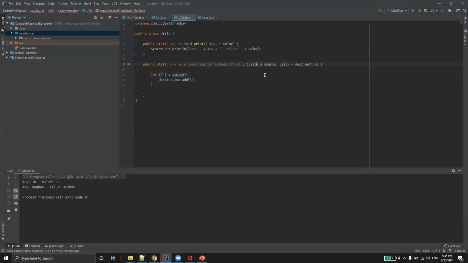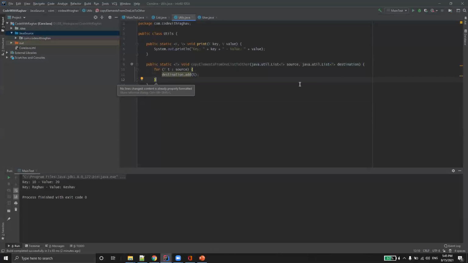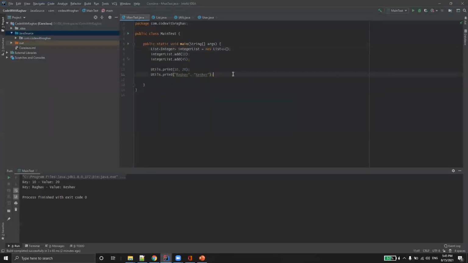Maybe instead of my list, I'll just use java util list, and let's see what happens, because my list causes some problems. I'm trying to make this generic by way of our implementation, and that's how it looks. It works fine because my list doesn't have all the implementation that the actual util list contains. That's why I've modified the implementation of this. Let's try to test this out and see what happens.